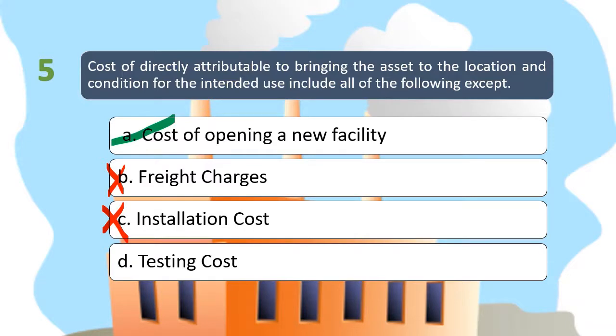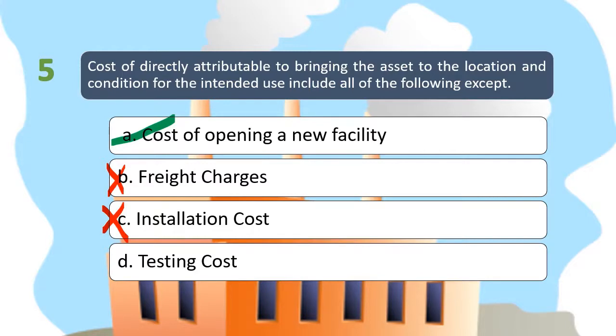D, at the same time, testing cost kasi as I mentioned earlier, ang concept natin ng pag-recognize ng property, plant, and equipment at initial recognition. So lahat ng cost na magagastos mo before pwede na siyang gamitin or magiging available for use na siya, could be considered as property, plant, and equipment.